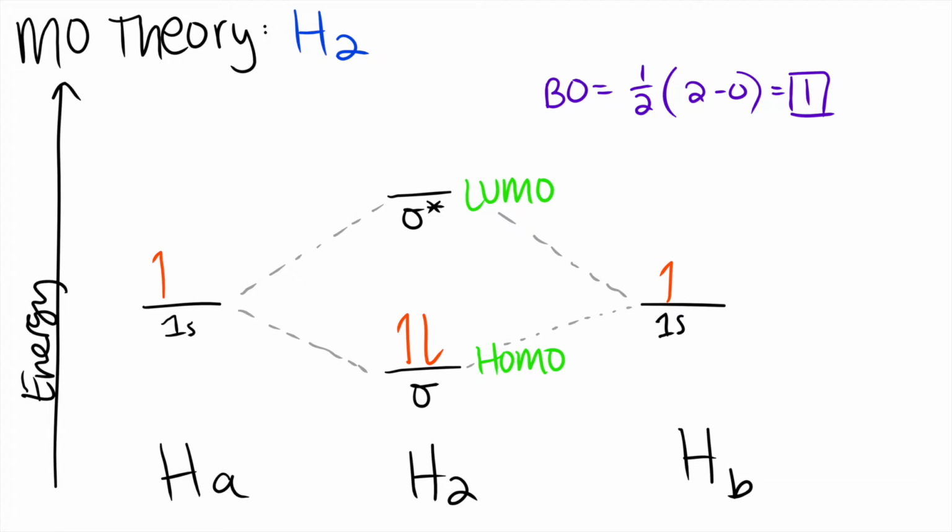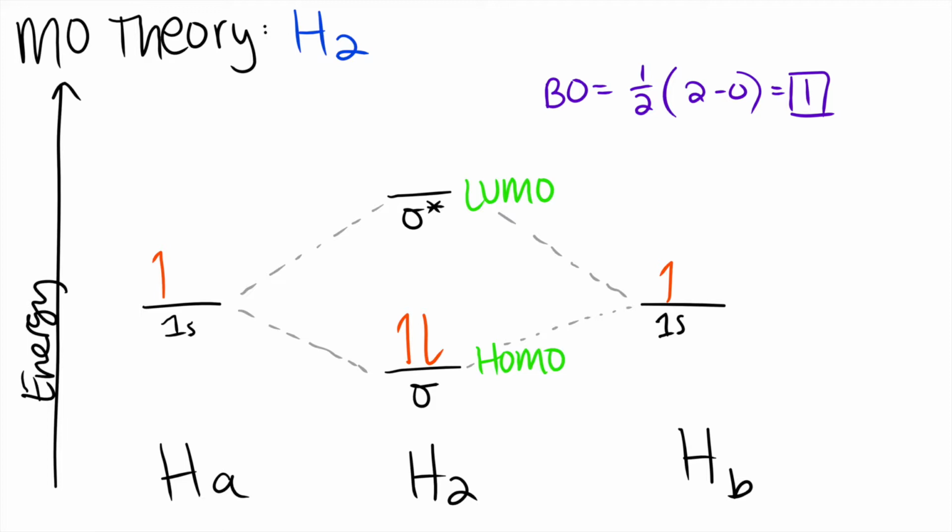Molecular orbital theory allows us to visualize the organization of electrons into orbitals of increasing energy. Subsequently, the bond order of H2, calculated by subtracting the number of electrons in antibonding orbitals from the number of electrons in bonding orbitals and dividing the difference by 2, is 1.